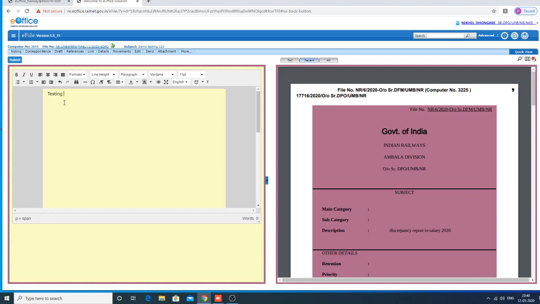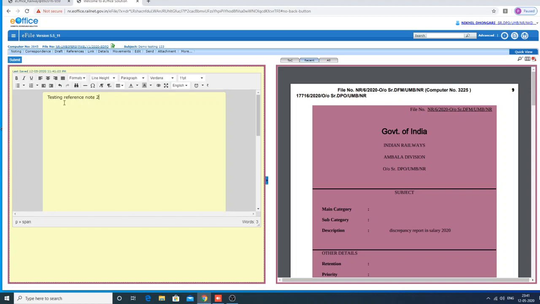Testing reference note 2, or anything like that. I already explained in the receipts that while creating the draft, it looks exactly like an MS Word platform.